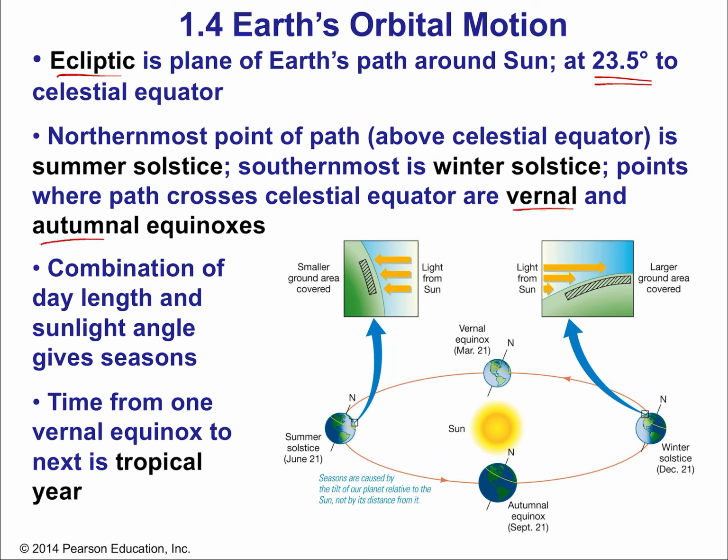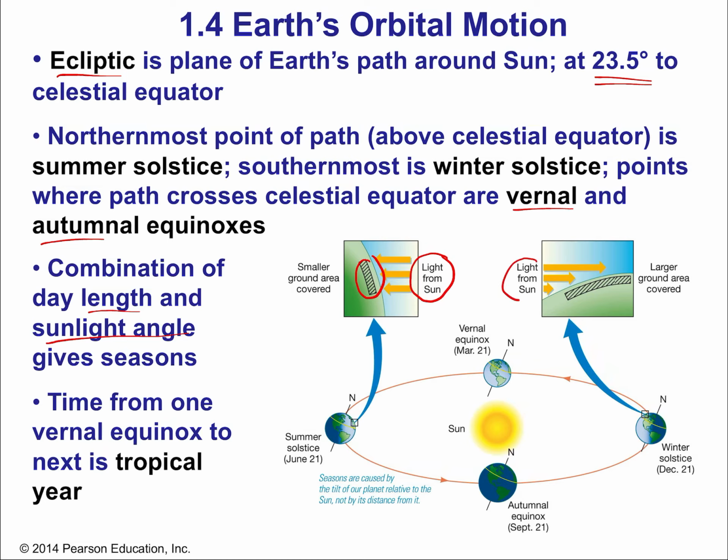All right, and the seasons, the reason it's colder in the winter and warmer in the summer is because of the sunlight angle and the length of the day, okay? That means you get less heating from the sun, okay? And the whole deal about the angle is because it's the same amount of energy, and if it's spread out over a small amount of area, then that energy is then able to heat up the ground, heat up the water, heat up the atmosphere.